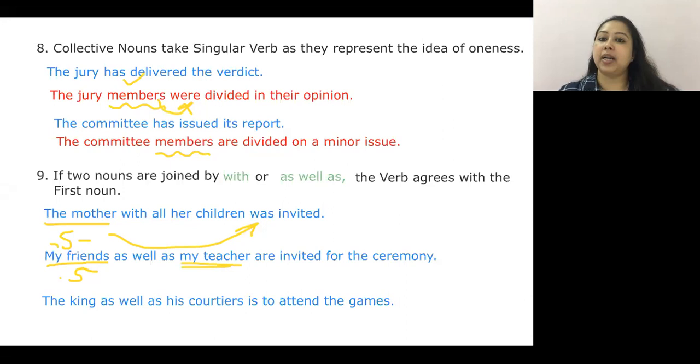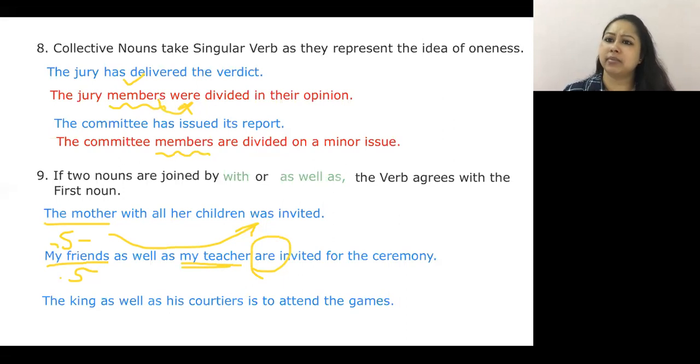My friends, this part is plural. But as I told you, when you have as well as, when you have the word with, my agreement would be with the first noun, with the first subject. So my friends being plural, my verb is also plural.